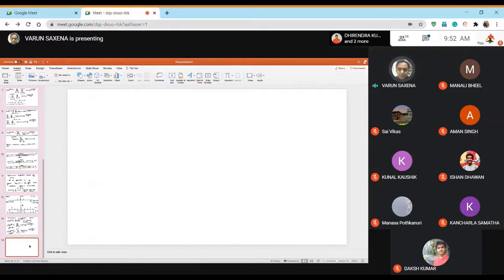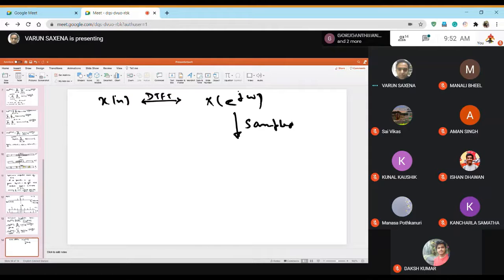So the idea is like this. You had xn, you took a transform which was your DTFT, and you obtained x e to the power j omega. You cannot use this on a computer. So what you did is that you sampled this. Once you sampled it, you got something like e to the power jk.